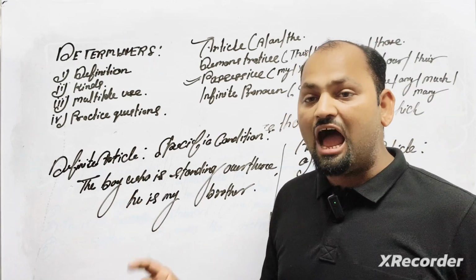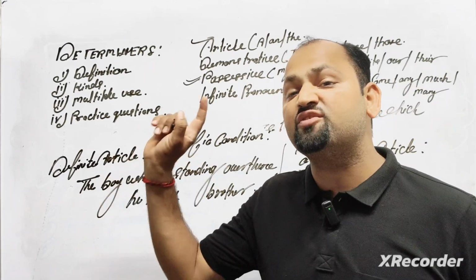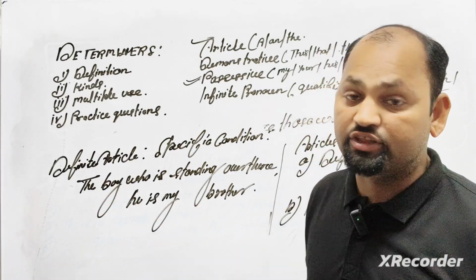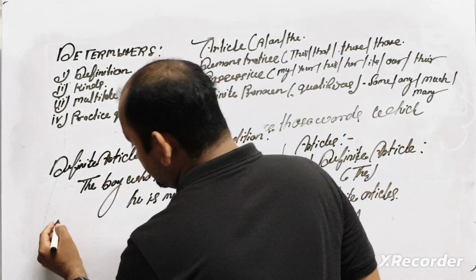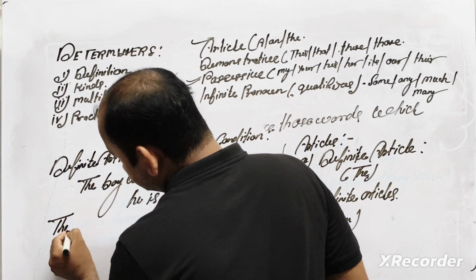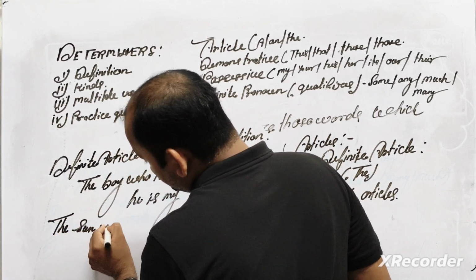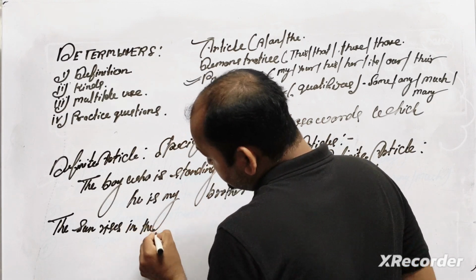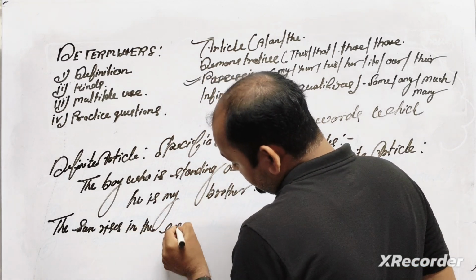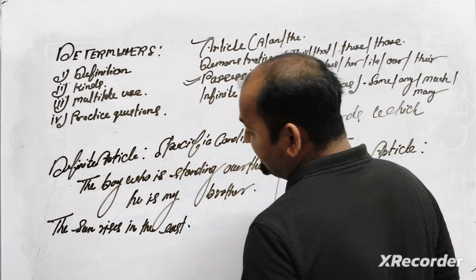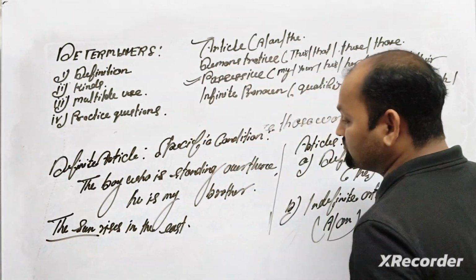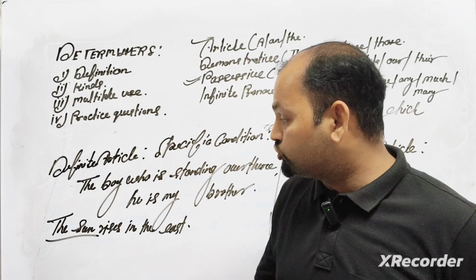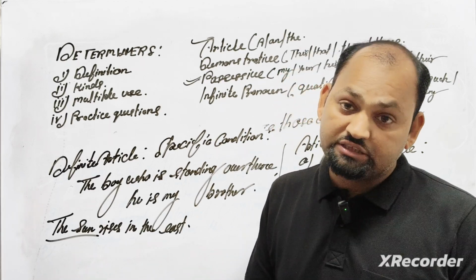So what do we mean? If I have indicated and specified that boy, we call it a use of the. One more example I will give you. The sun rises in the east. Why for the word sun? Because it is written here in a specific, only one condition, so we use the.